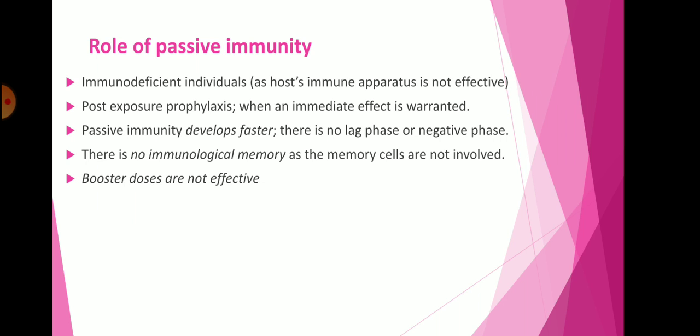So there is no immunological memory. We know that active immunity carries the immunological memory, but passive immunity doesn't, as the memory cells are not involved. We know that the memory cells are the T cells and B cells. So passive immunity doesn't carry the memory cells, so it doesn't carry the immunological memory. Also, boosters are not effective in passive immunity.